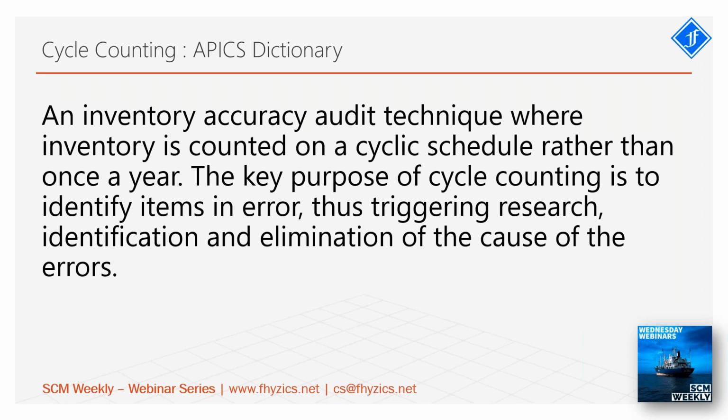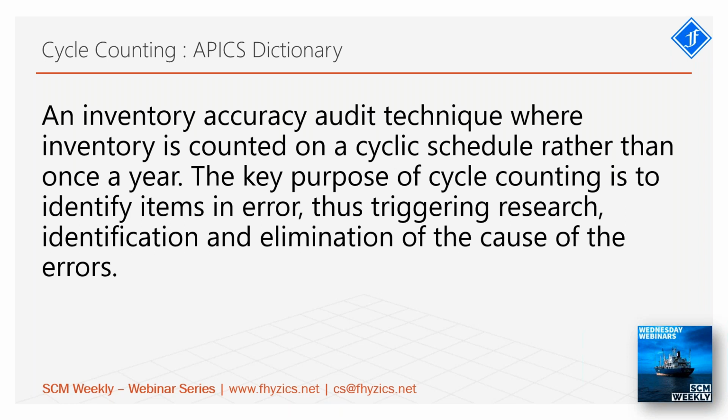Then we get into the fact finding, identification and elimination of the root cause that is creating these errors, right? So the whole thing put together is that cycle counting is counting done many times in a year based on the ABC classification where the material falls. And the most important thing is we are able to maintain an ongoing accuracy with cycle counting compared to that of periodic inventory auditing, right?